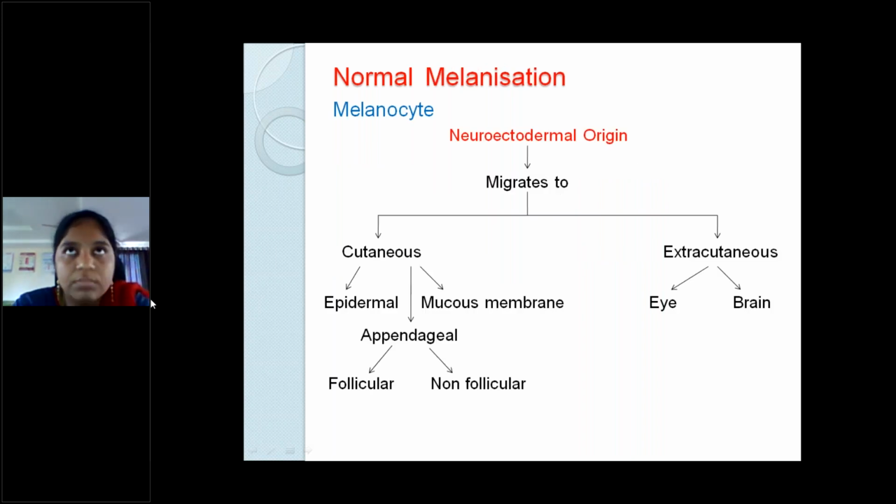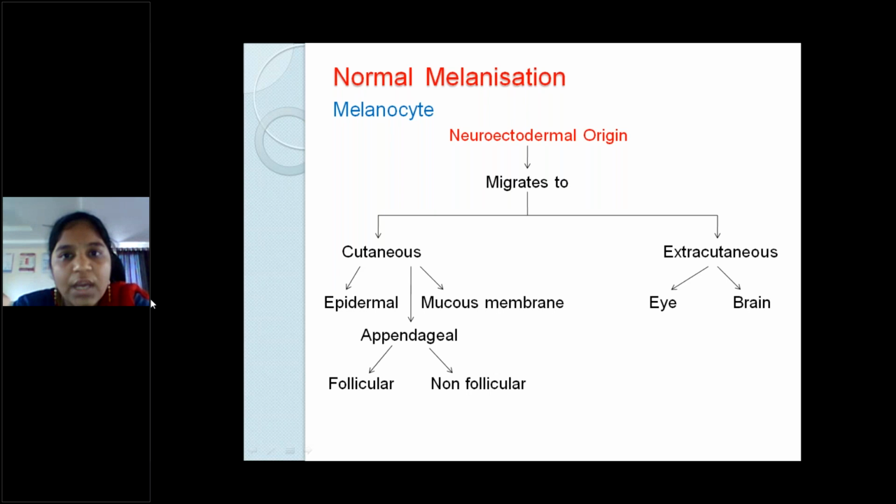Before knowing more about the disease, I want to give a small bit of information about melanization, because then you can know where the defect is and what is causing the disease. The cell of pigmentation in human skin is the melanocyte. Melanocytes are present in the basal layer of the epidermis, and the origin of these cells is neuroectodermal.